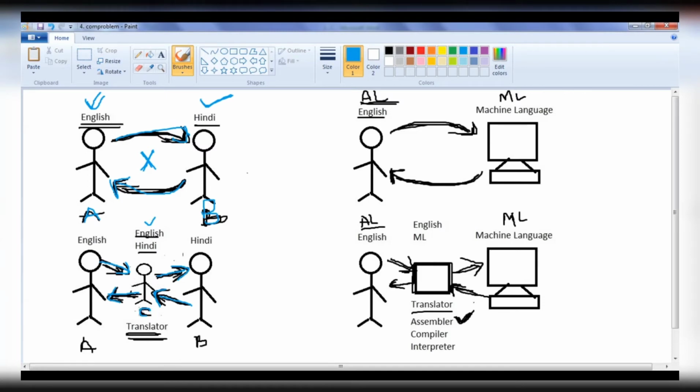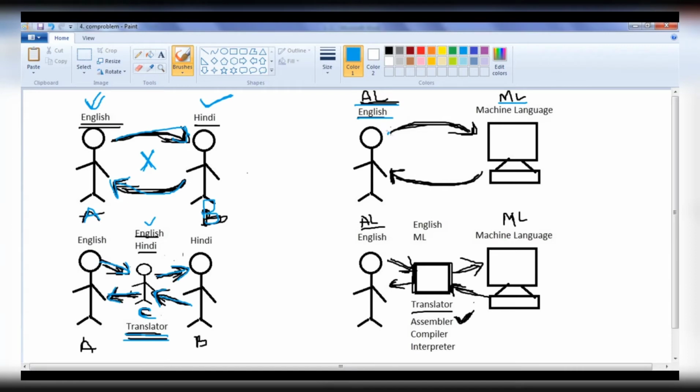Normally, person C is called a translator in our real world. The translator's responsibility is to convert or translate one language statement to another language statement, and vice versa. Similarly, we now know assembly language contains English-like statements, so it is easy to write code and easy to understand. Whereas the computer knows only machine language.